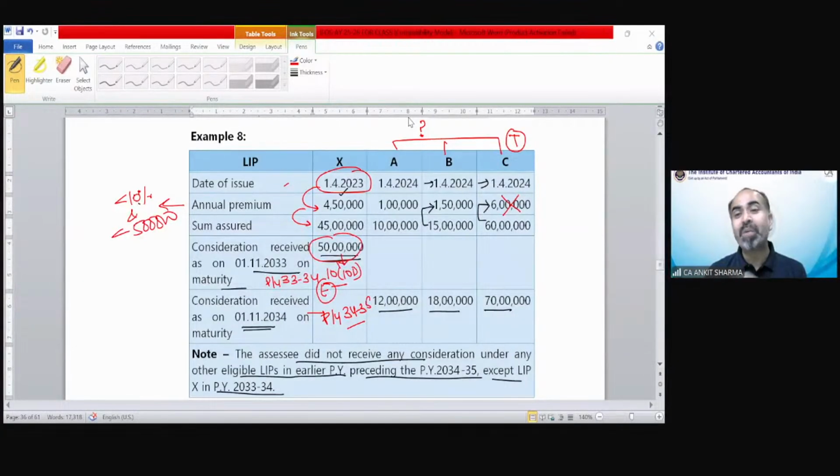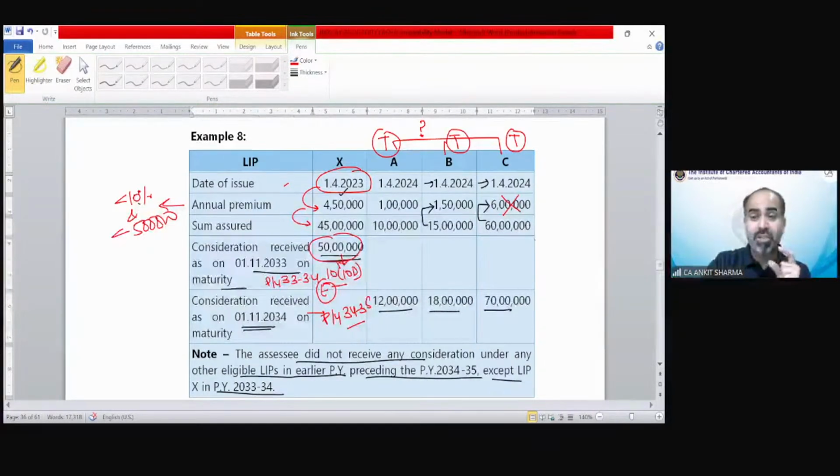The answer could be no. No one is going to be exempt. Both can be taxable, both could be exempted, or either one or the other could be taxable. But the correct answer is that both are going to be taxable. Nothing is going to be exempted except X.